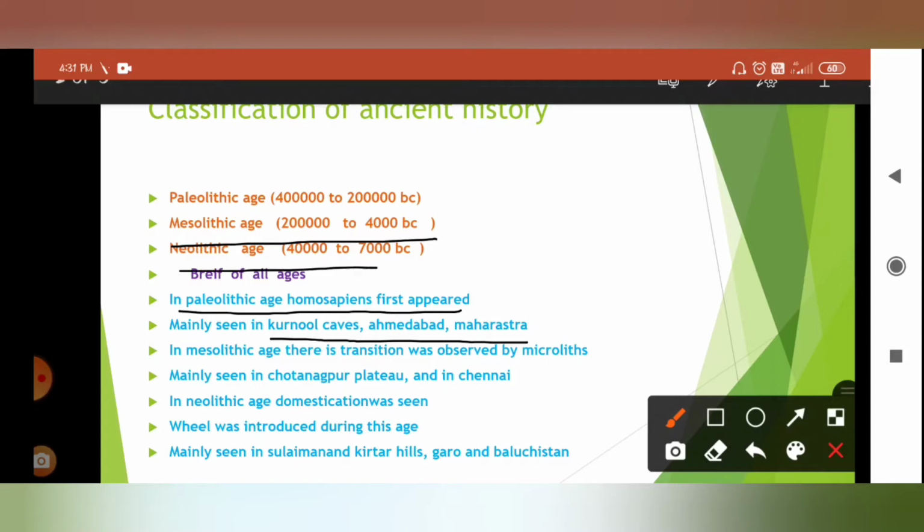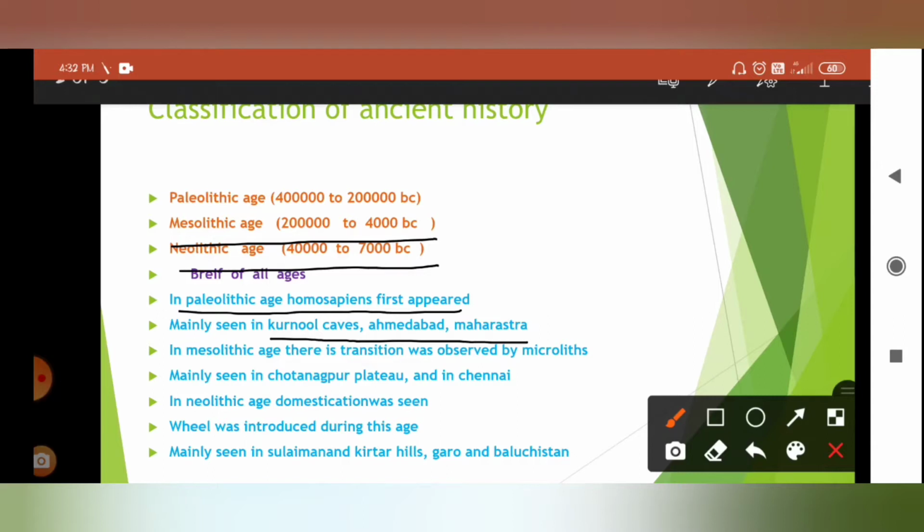Now next is the Neolithic age, which is known as the New Stone Age. Mainly we can see it in the Suleiman or Kirtar Hills, and it is also seen in the Vindhyas, in the Garo Hills, and mainly in Balochistan.